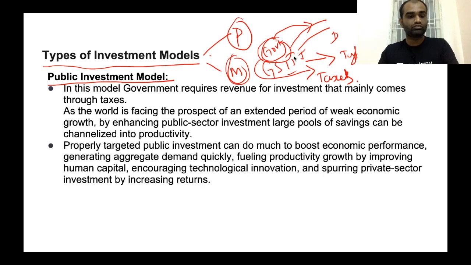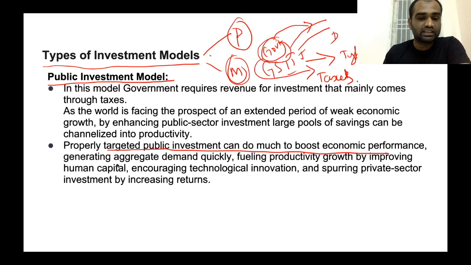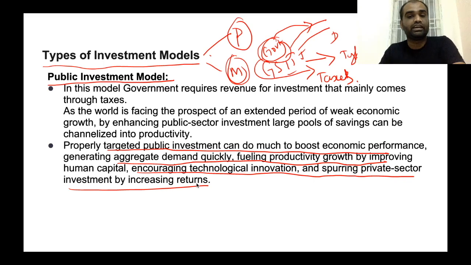Properly targeted public investment can do much to boost economic performance, generate aggregate demand quickly, and fuel productivity growth by improving human capital, encouraging technological innovation, as well as spurring private sector investment by increasing returns. So, these are the advantages of having a public investment model.